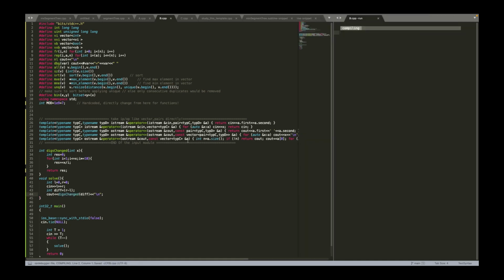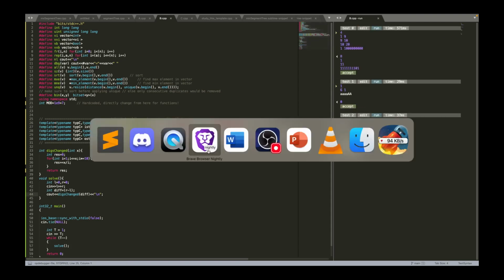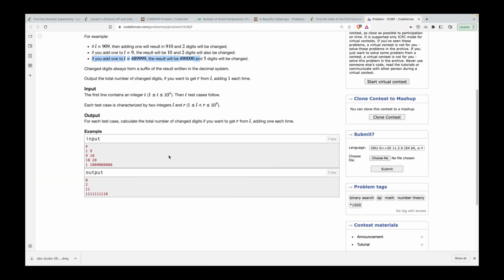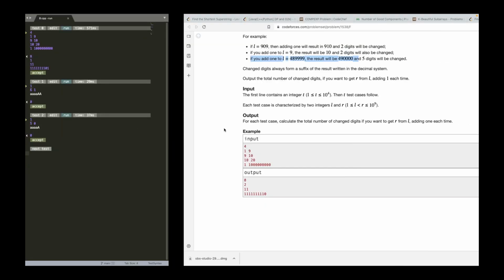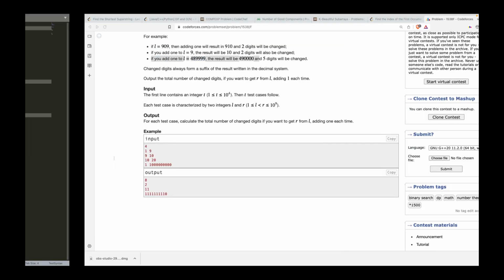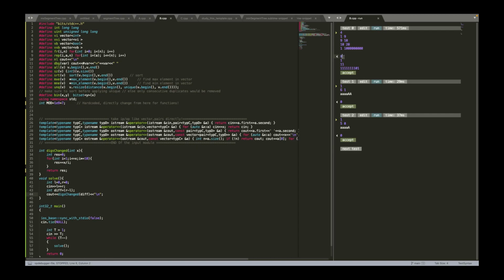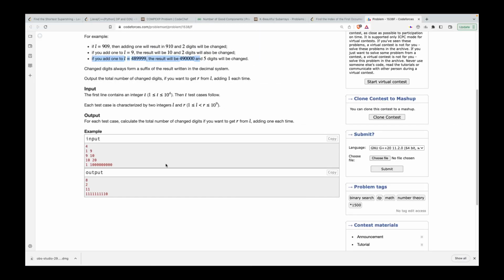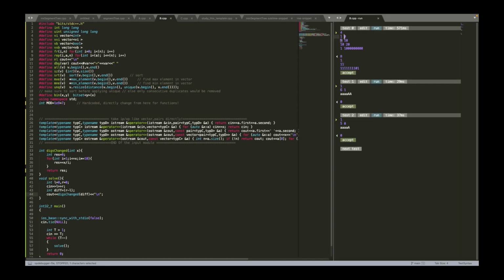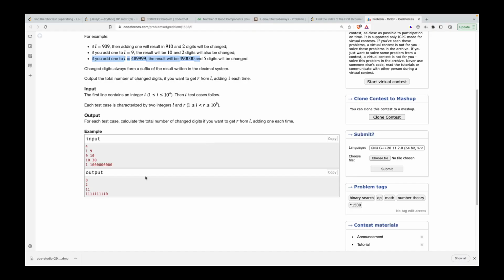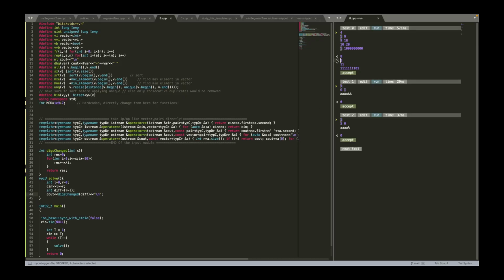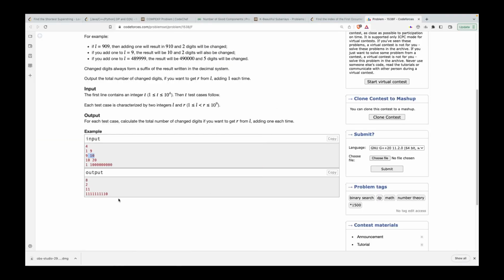Let's try this code. Okay, let's see the output. I already entered the input. So over here the input is this, right? And this is the answer I'm getting, which definitely is not correct. It's correct for the first thing, that is 1 and 9, right? But it's not correct for anything after that. For 9 and 10, it's giving me the value 1. It had to be the value 2, right? So on and so forth.